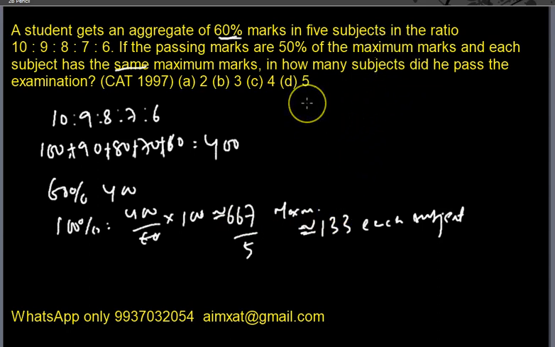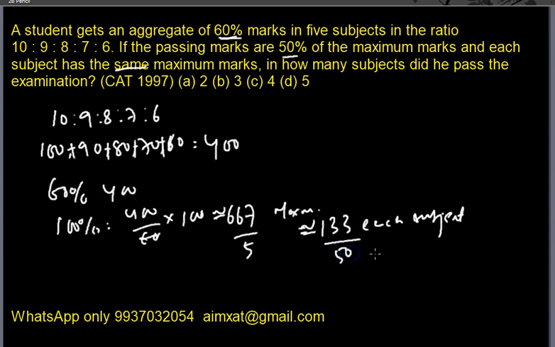Okay, same maximum marks it is given here. So each subject has a maximum mark of 133. We know that the passing mark is 50%.